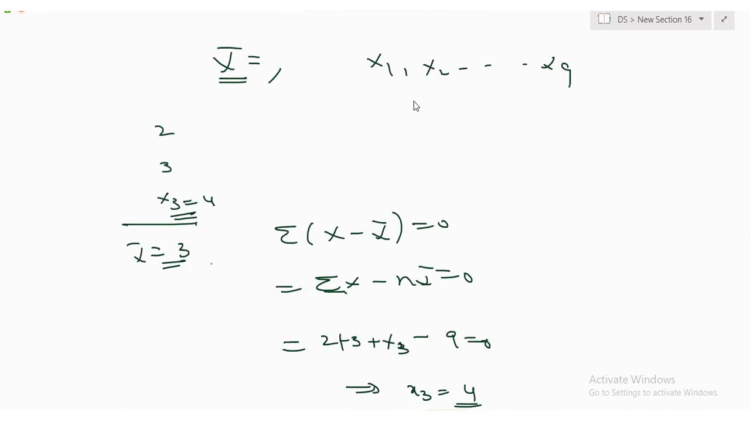All with me? So how many observations can you choose freely when you know the sample average? If there are n observations, how many can you choose freely? n minus 1. Yes or no? You can substitute only n minus 1 values. Automatically the last value will be fixed. All with me?